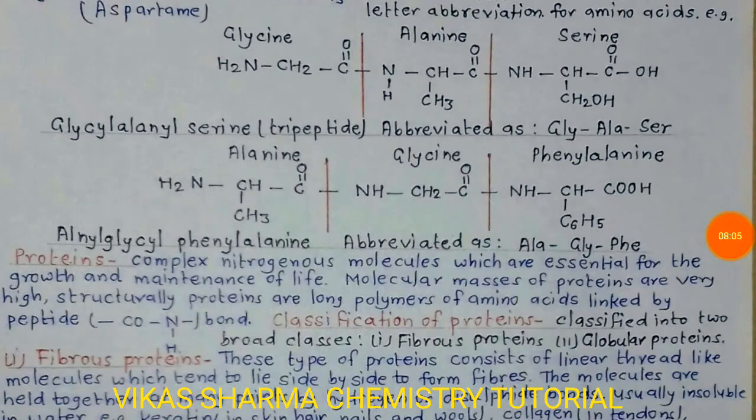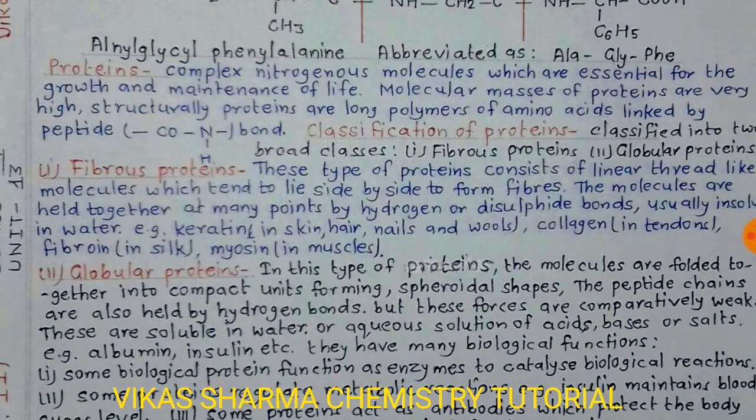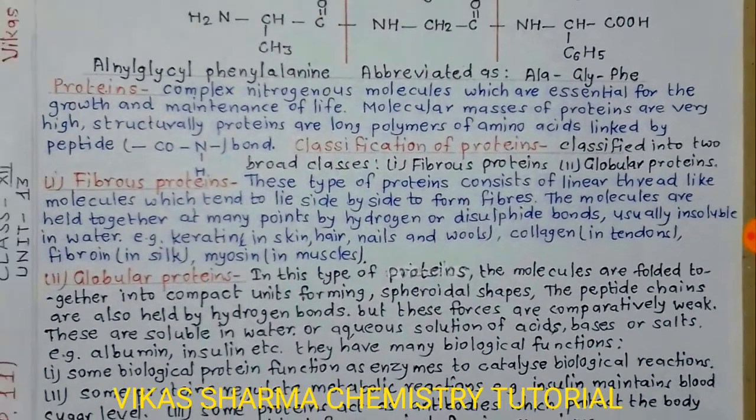Example, a tripeptide, when glycine, alanine and serine, the three amino acids, are joined by peptide bonds, we abbreviate it as GLY-ALA-SER. Next, proteins are complex nitrogenous molecules which are essential for the growth and maintenance of life. Molecular masses of proteins are very high. Structurally, proteins are long polymers of amino acids linked by peptide bonds.